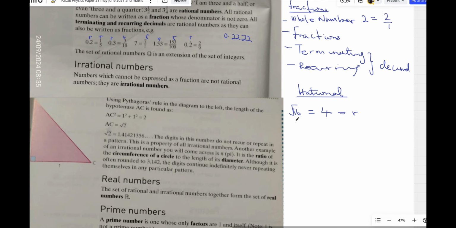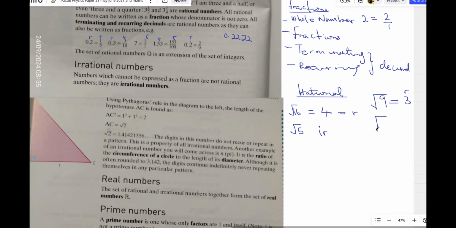Now, for irrational, the example I'm making is the square root of a number other than a square number, for example root 5. This is irrational, so I write I with an arrow. It is irrational because it is the square root of a number other than a square number. Only with square numbers do you get rational results. 9 is a square number. If I ask you, is root 9 rational or irrational? It's rational because the square root of 9 is 3.